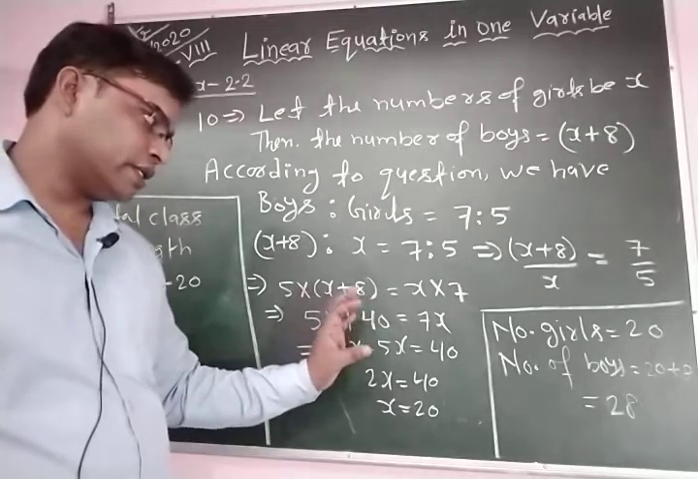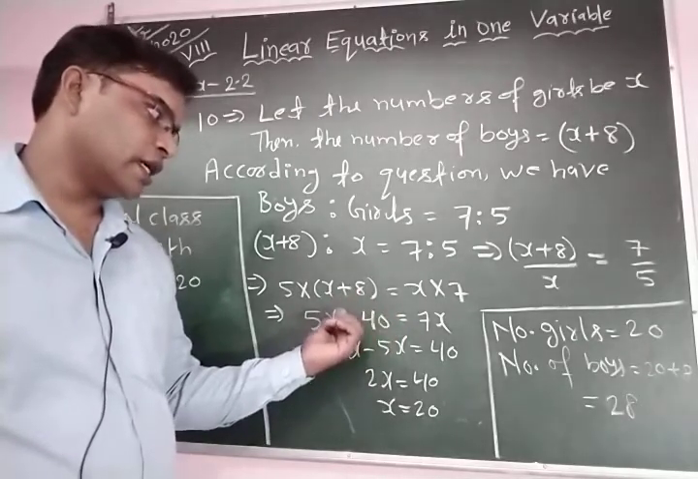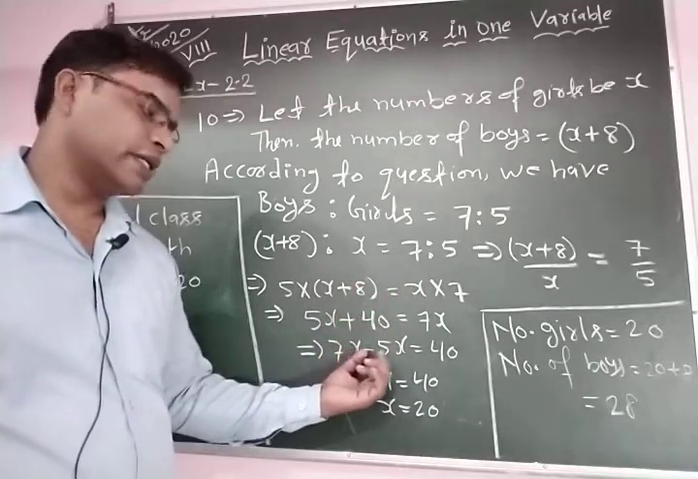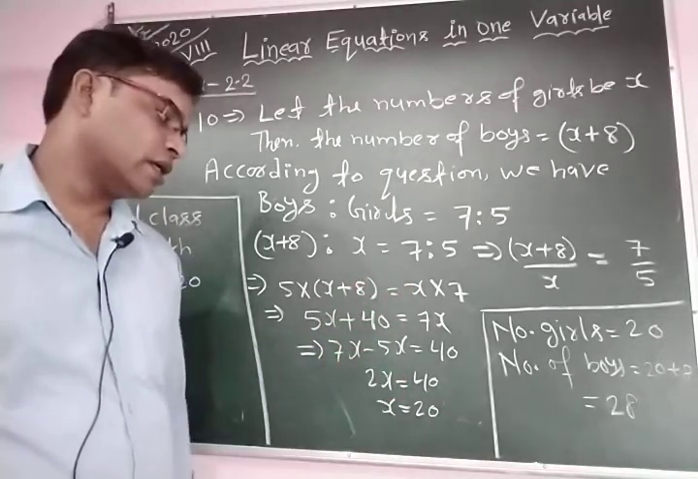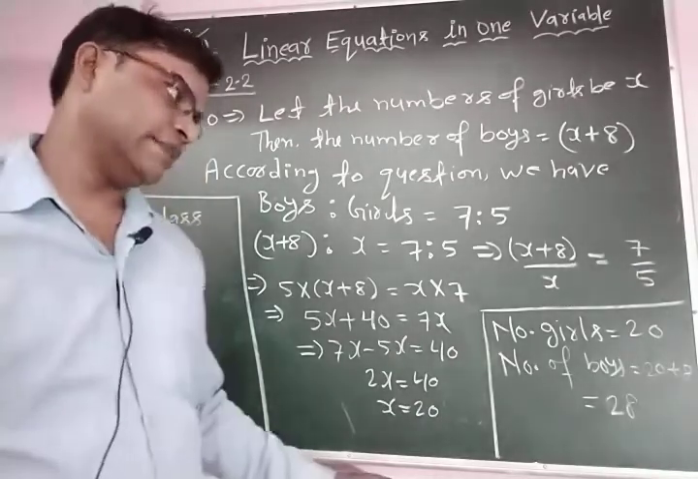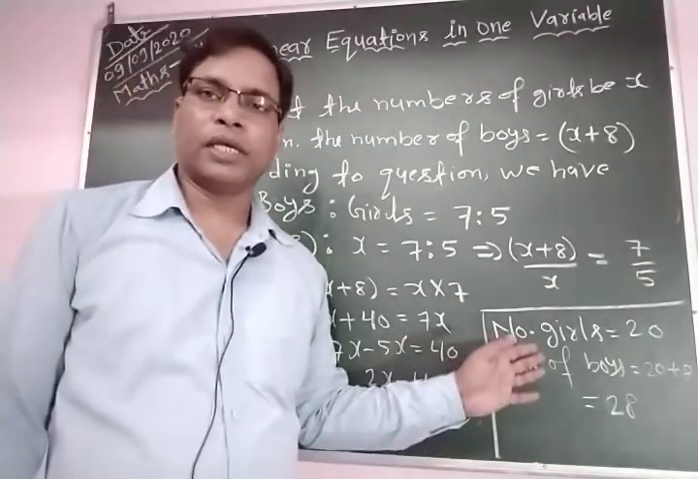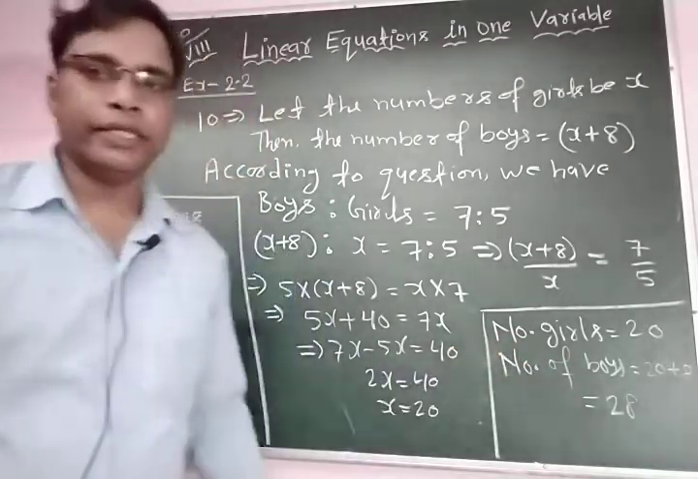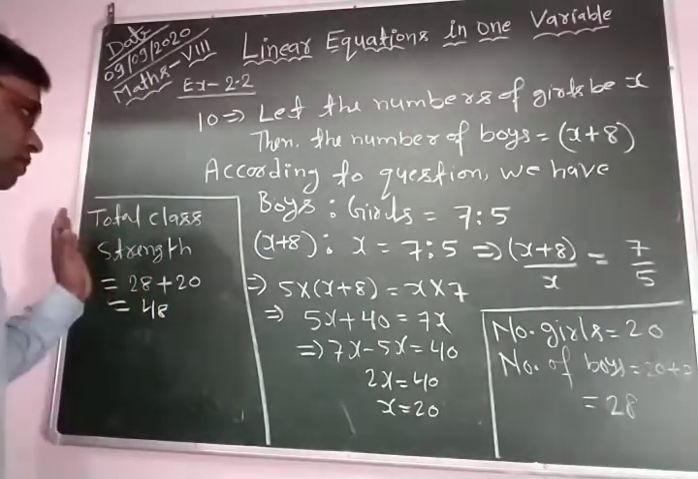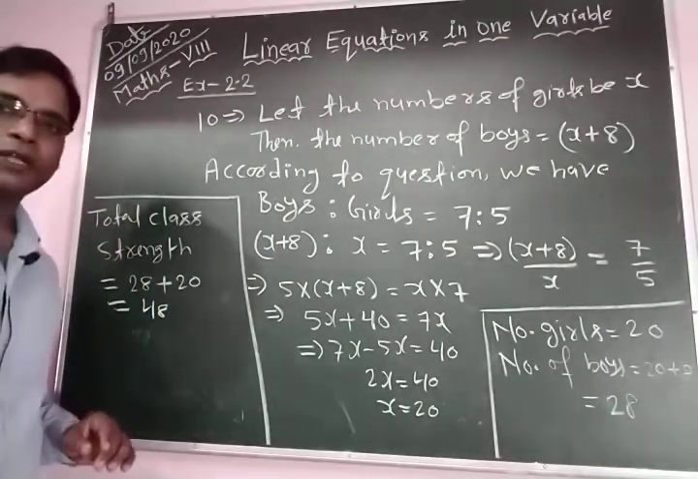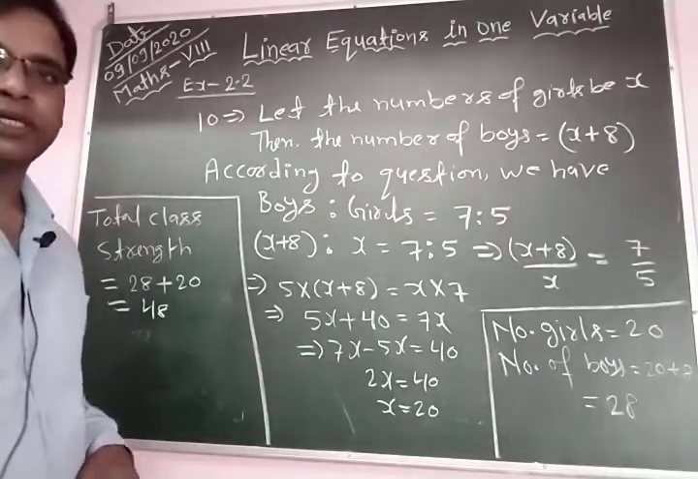And when we transfer 7x to this side, 5x to this side, then we obtain 7x minus 5x is equal to 40, or 2x is equal to 40, or x is equal to 20. So 20 is the number of girls, and the number of boys is equal to 20 plus 8, 28. In this way, here you can see we find the total class strength, 28 plus 20. Okay, this is equal to 48.